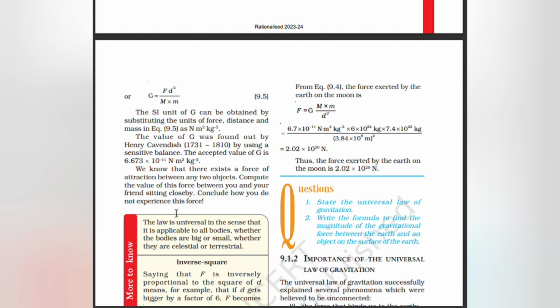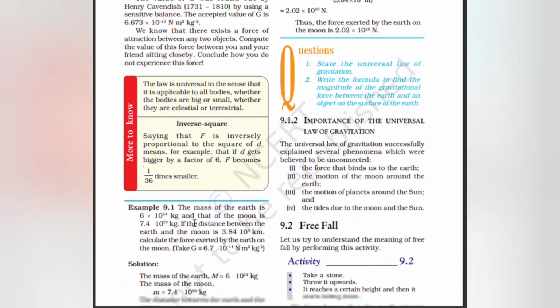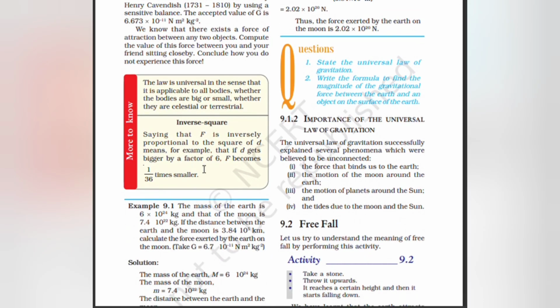This law is universal in the sense that it is applicable to all bodies, whether the bodies are big or small, whether they are celestial or terrestrial. Inverse square: saying that F is inversely proportional to the square of d. This means, for example, that if d gets bigger by a factor of 6, F becomes 1 by 36 times smaller.